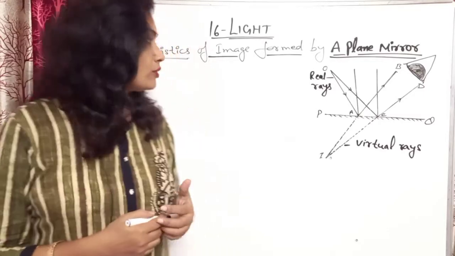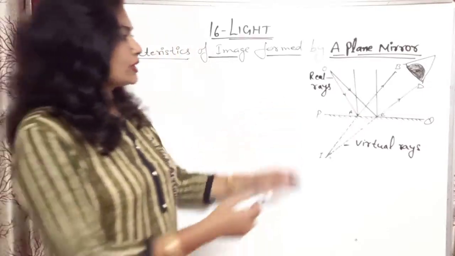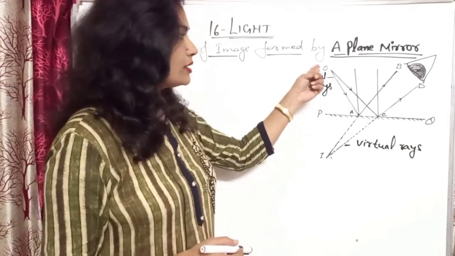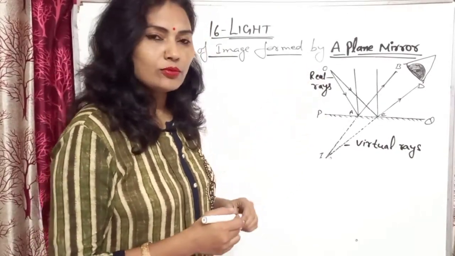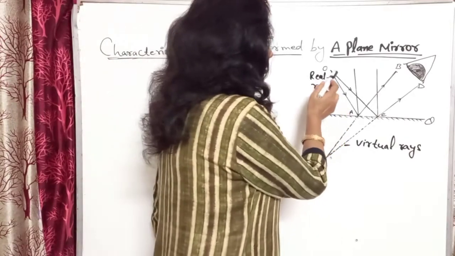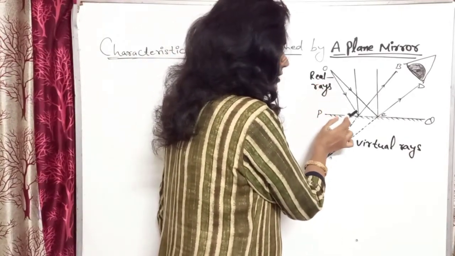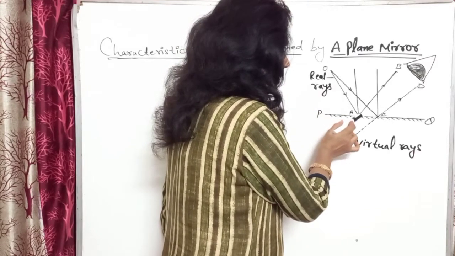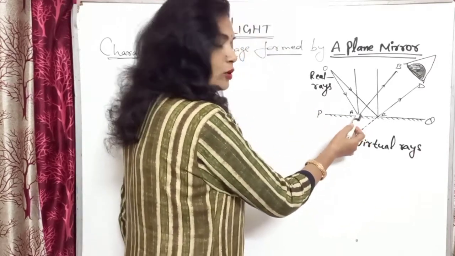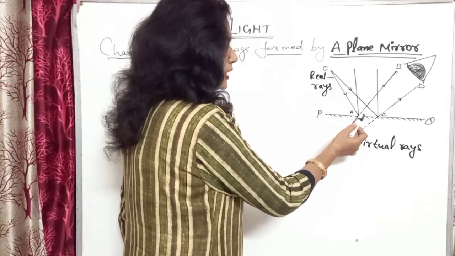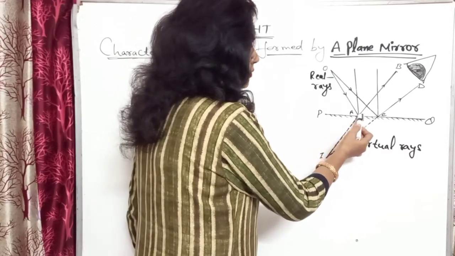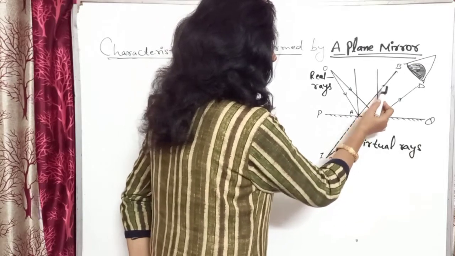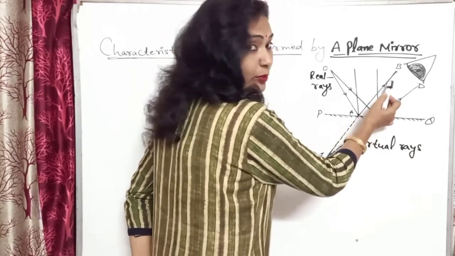Okay, so first, this is the object. For example, we can take one object O. This is the incident ray of light. It will move towards the mirror and be reflected. This is the reflected ray, it will be reflected back.